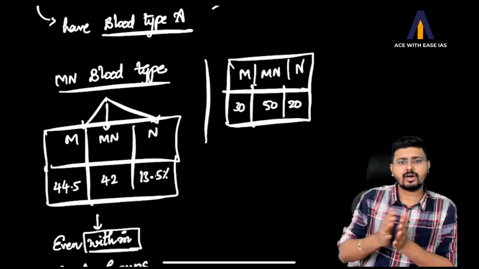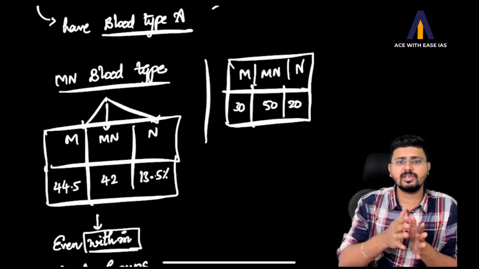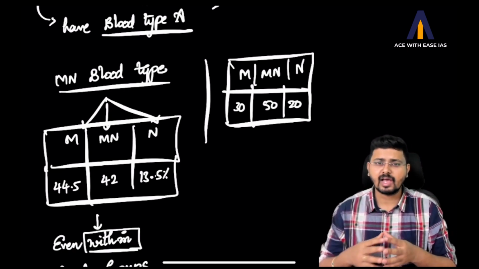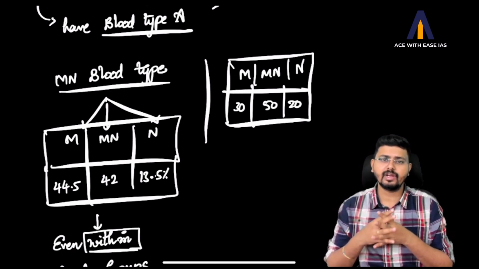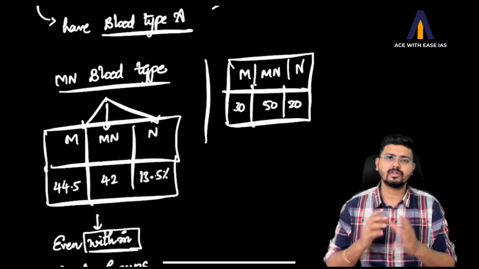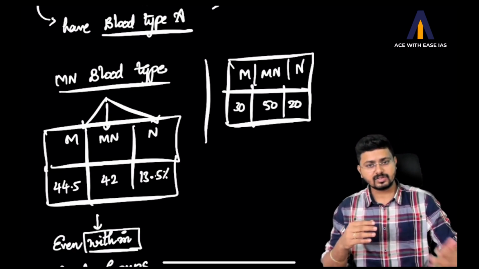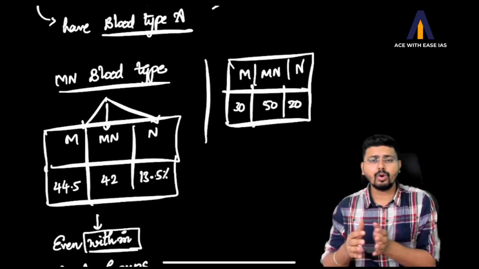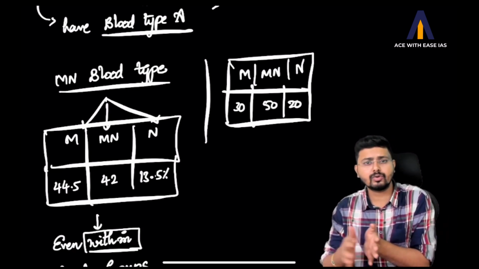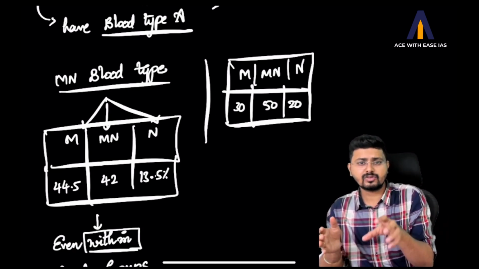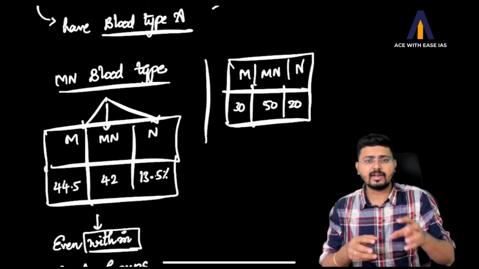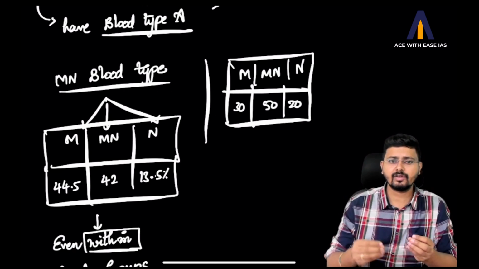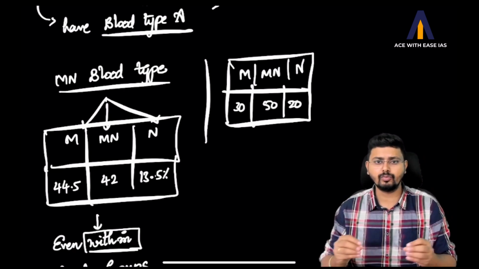What you can observe is that the change in gene or genotype frequency is happening. The most important thing to note here is that it has happened only within the last 200 to 220 years. Within these 200 to 220 years, there is no selective advantage to any of these groups.